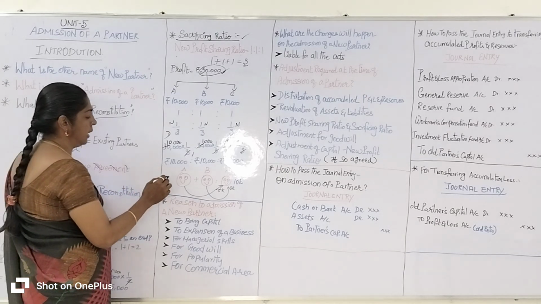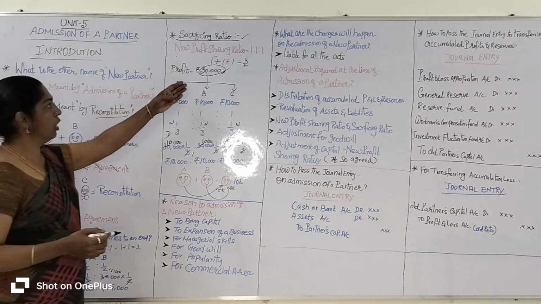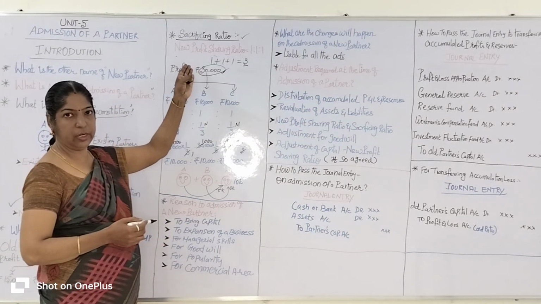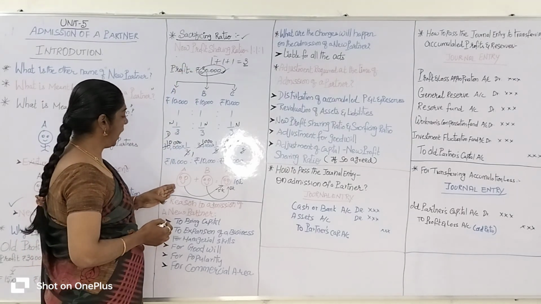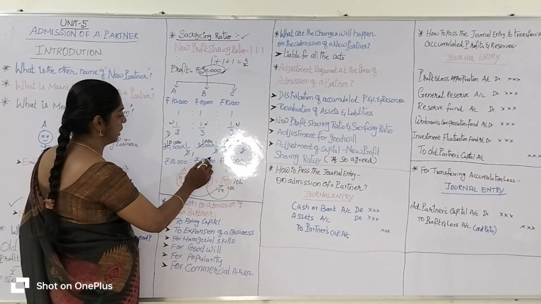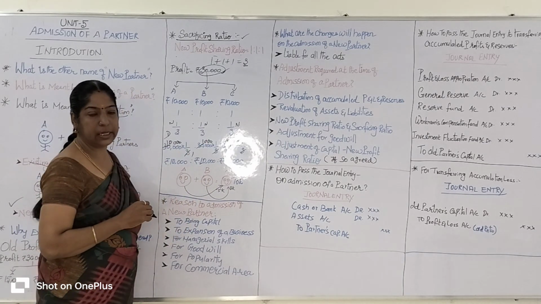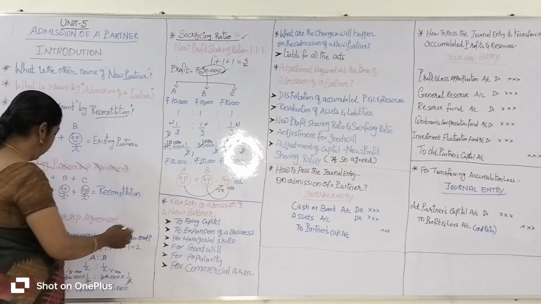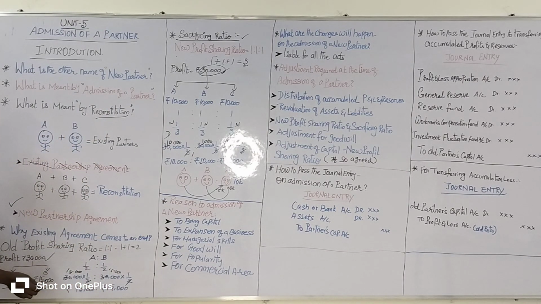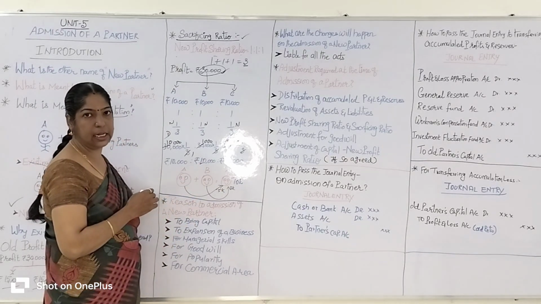So listen here, the same 30,000 rupees they got in the previous year, they get in the current accounting period as well. Here A's profit is 10,000 rupees, B's profit is 10,000 rupees, and as per the new profit sharing ratio, C gets 10,000 rupees. In the previous year, A's share was 15,000 rupees and B's share was 15,000 rupees from 30,000.